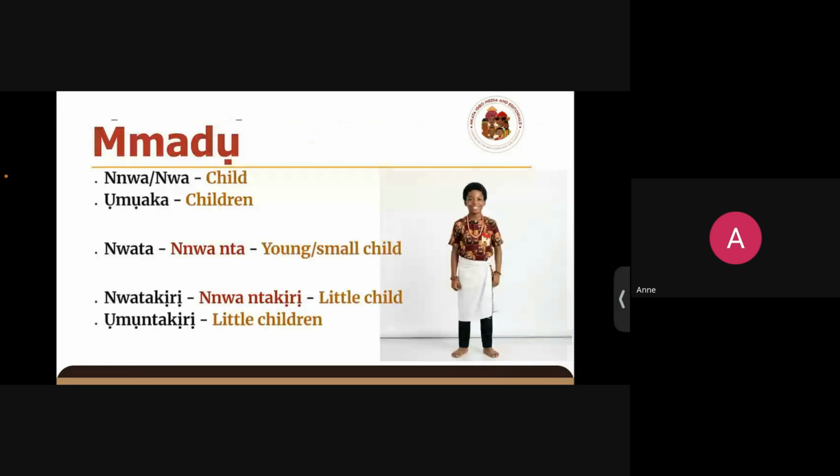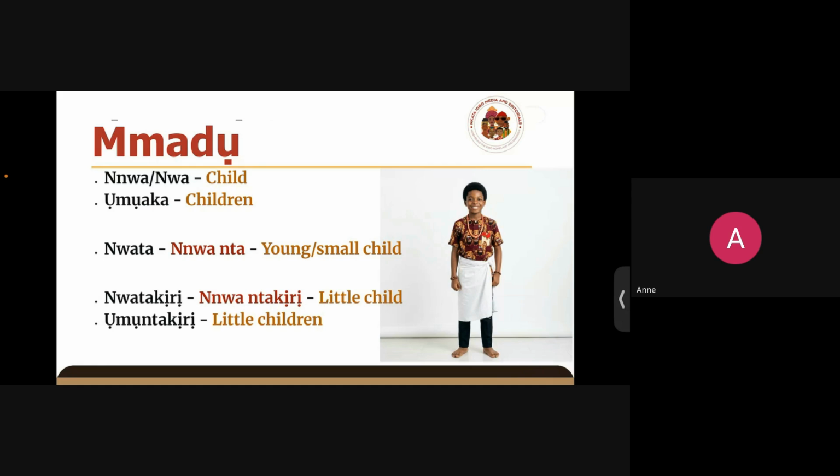So now, Mmadu. So previous class, we understood that Mmadu could be showing perfection of all creation. And we also understood that Mmadu can also be the living spirit, okay? Mondo, right?